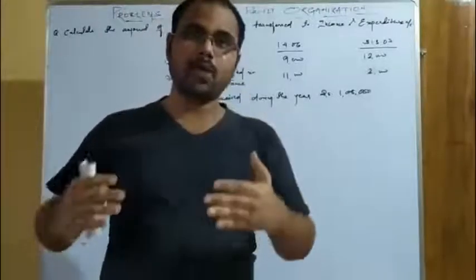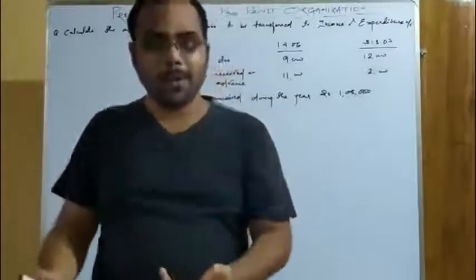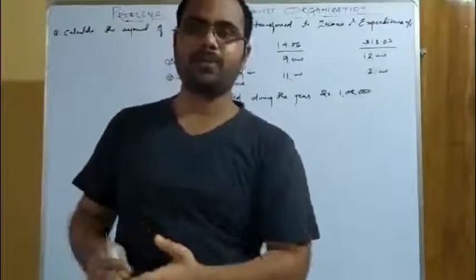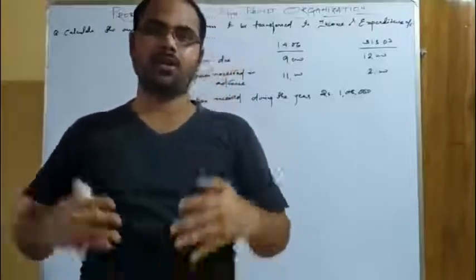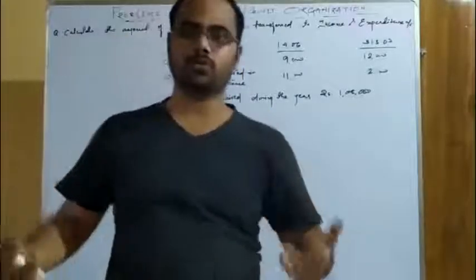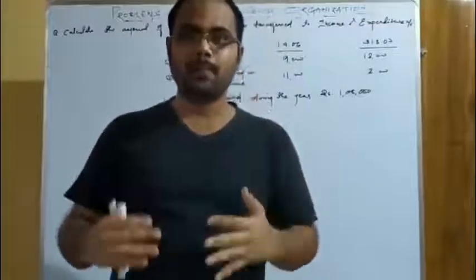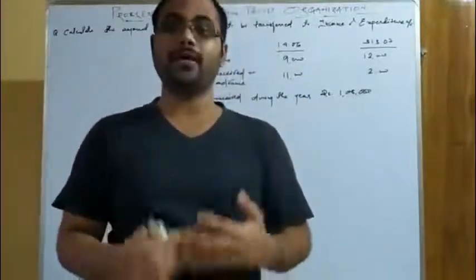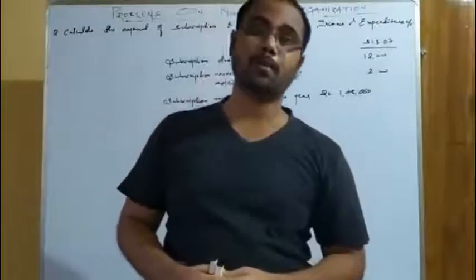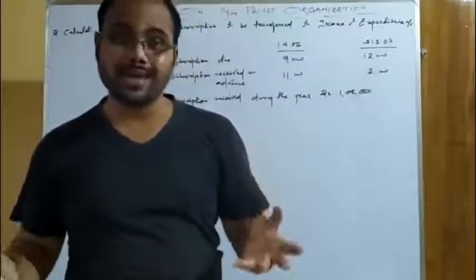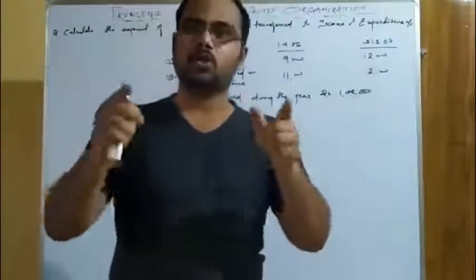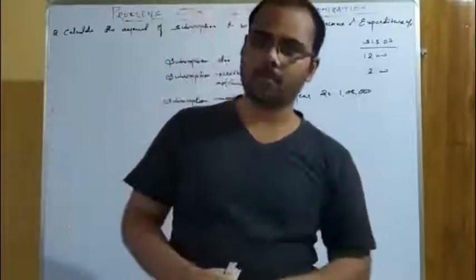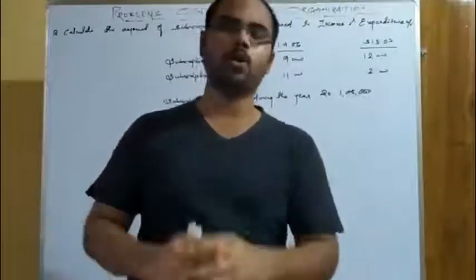The members or the persons who want to become members of the organization, or who want to continue their membership in the non-profit concern or the charitable trust or any orphanage or any club or society, pay some amount of fees to their trustee or to the trust. That amount of fees and remuneration paid by the members of the club or society is called subscription. So it is a revenue nature of item, and this is what you have to consider while you solve the problems.